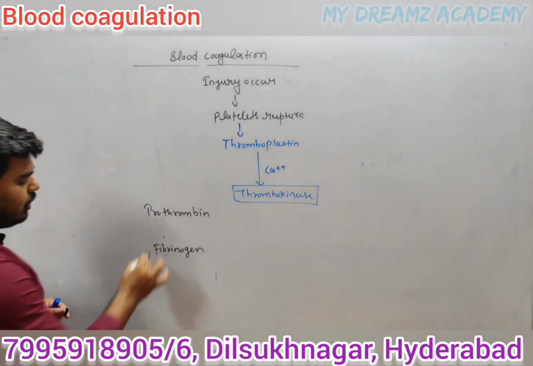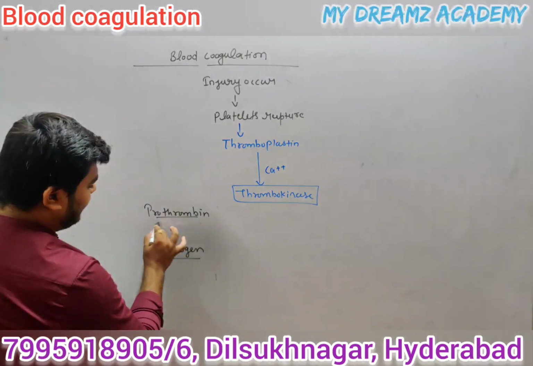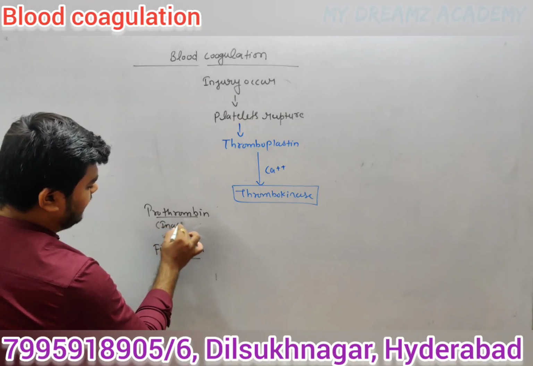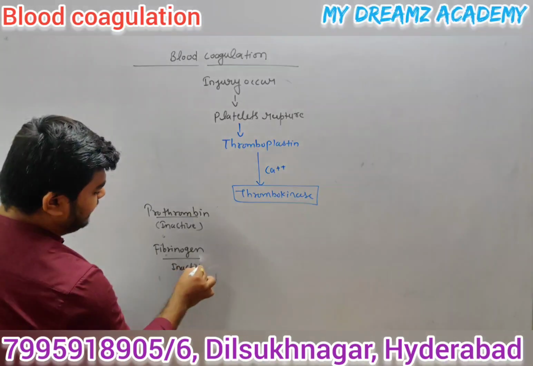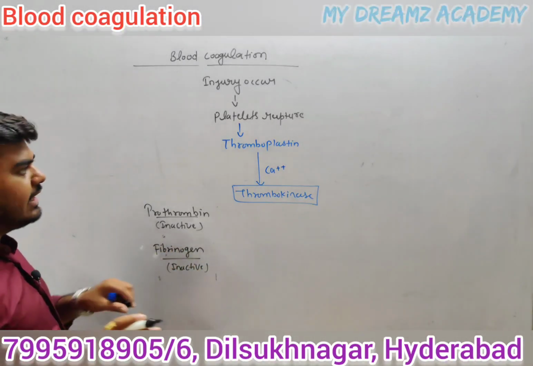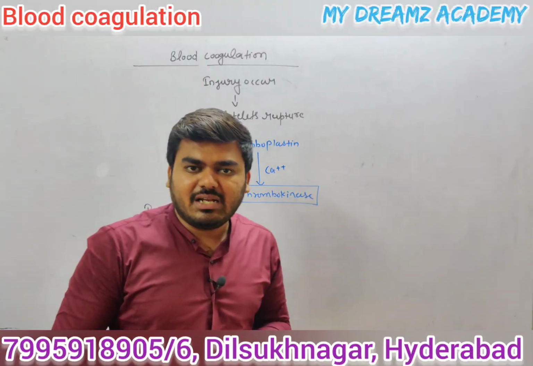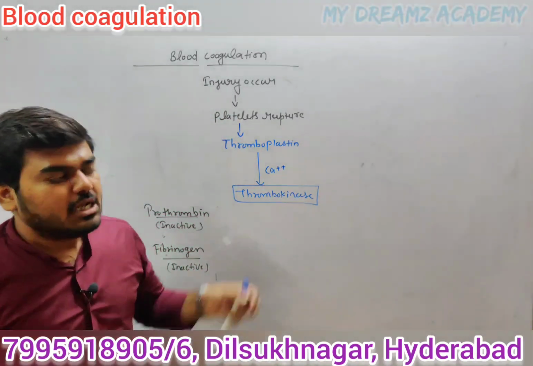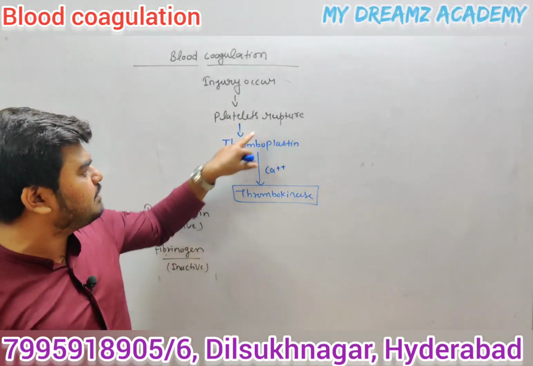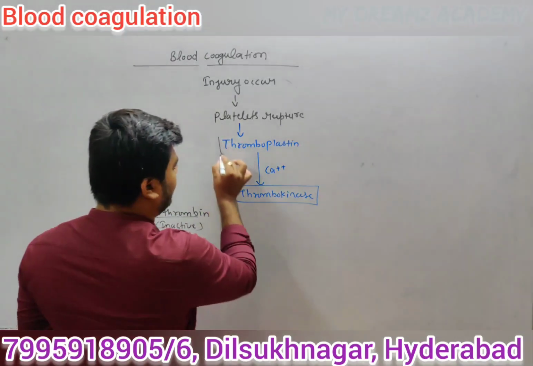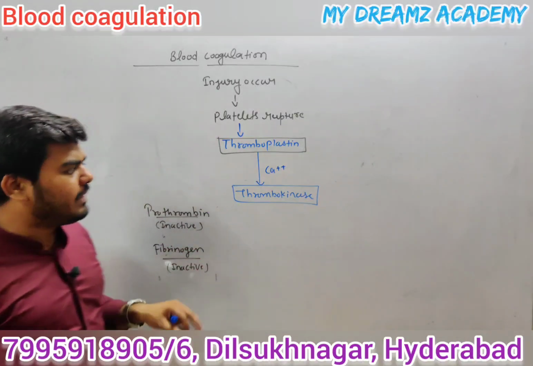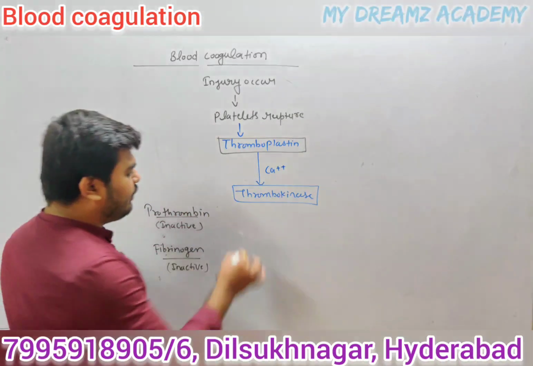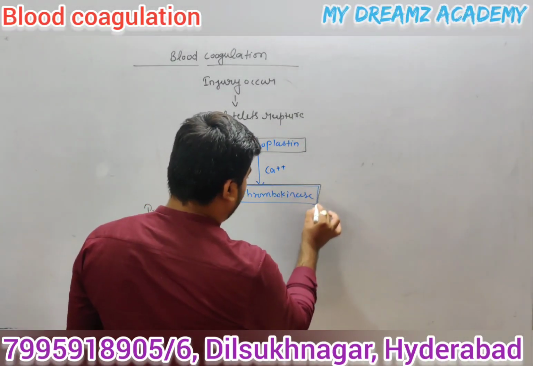Prothrombin and fibrinogen are present in inactive form. What I said, listen carefully. When injury occurs, our platelets will be ruptured. After the rupturing, platelets release one protein, known as thromboplastin. This thromboplastin binds with calcium, and it forms the thrombokinase.